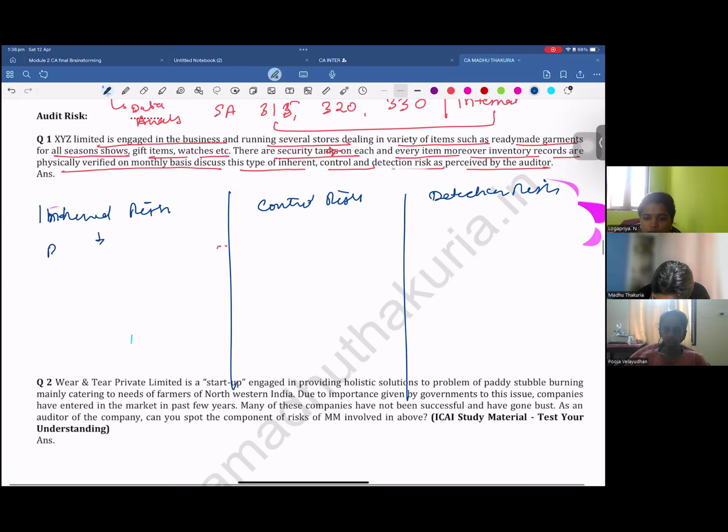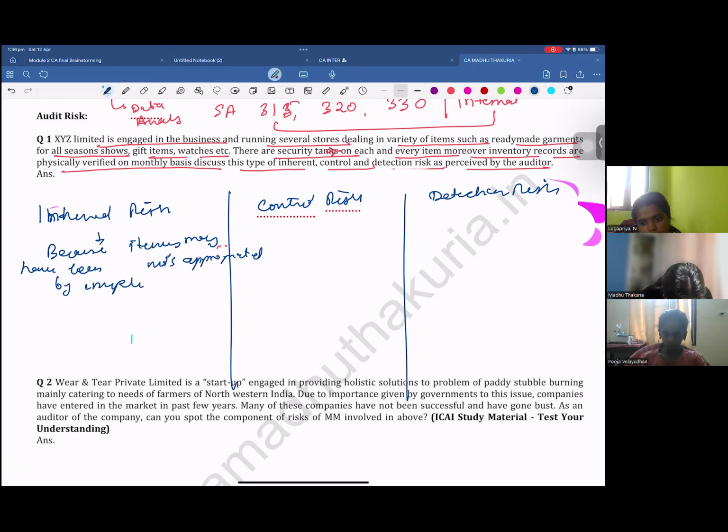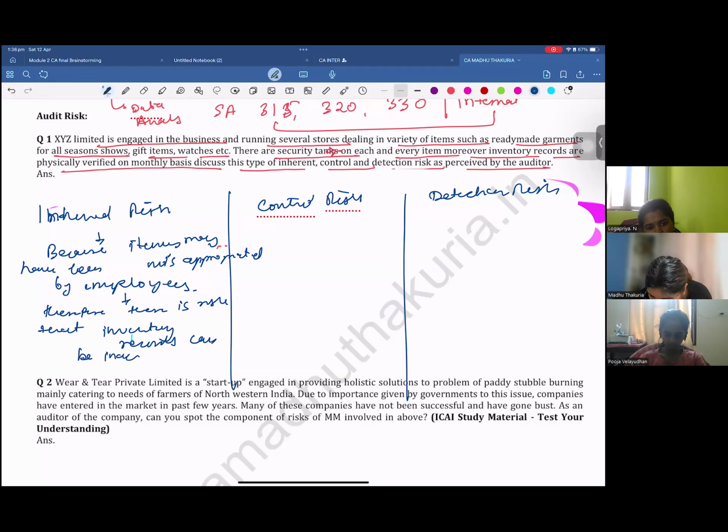So, because items may have been misappropriated by employees, therefore there is a risk that inventory records can be inaccurate.